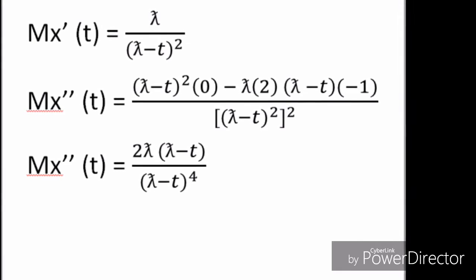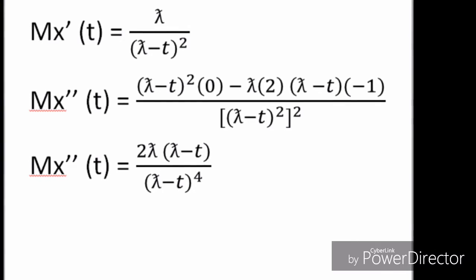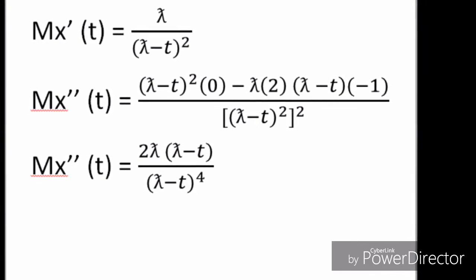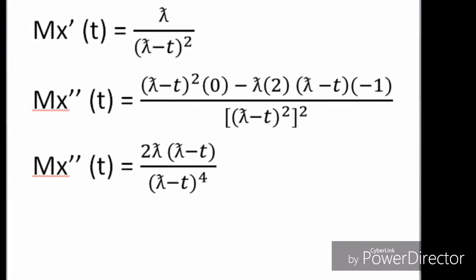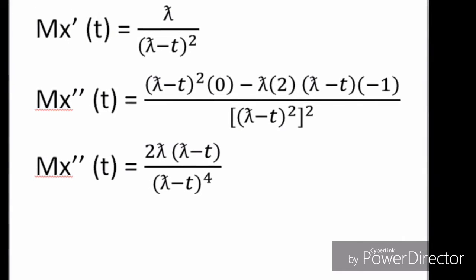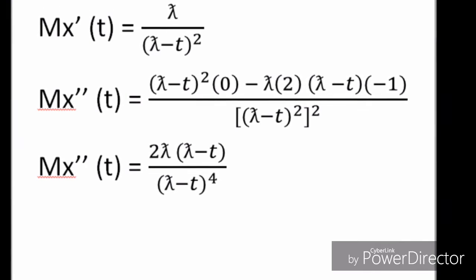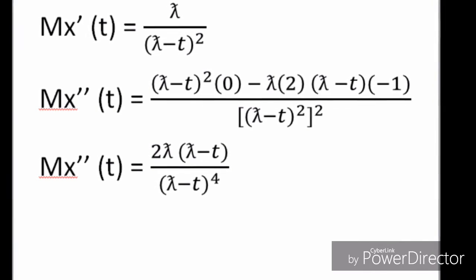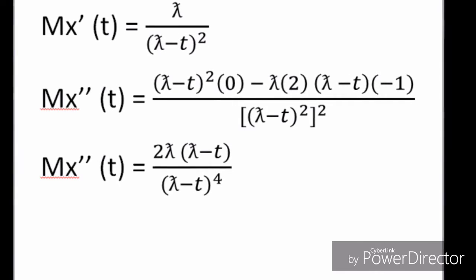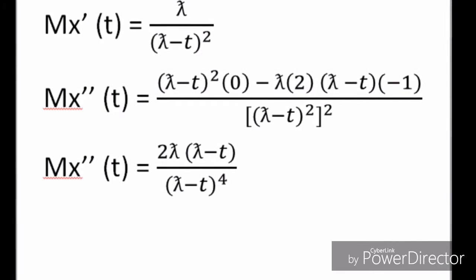So we have M sub X prime of t is equal to lambda over lambda minus t squared. And our second derivative is equal to the quantity lambda minus t squared times 0 minus lambda times 2 times lambda minus t times negative 1, all over the quantity lambda minus t squared squared.